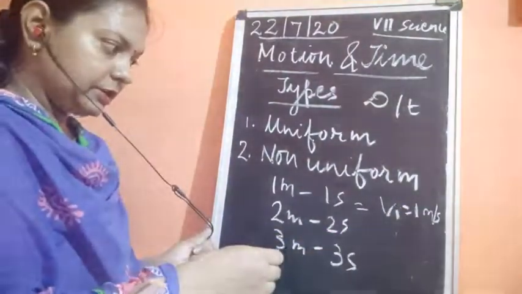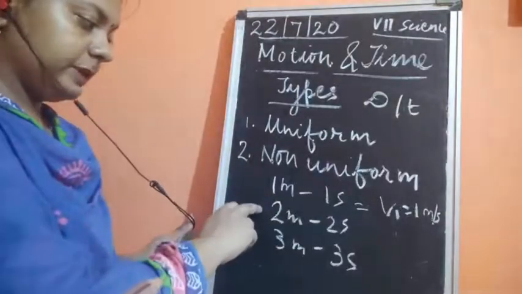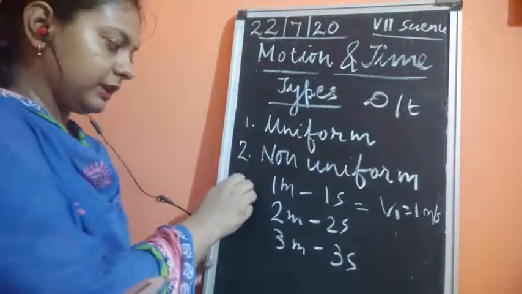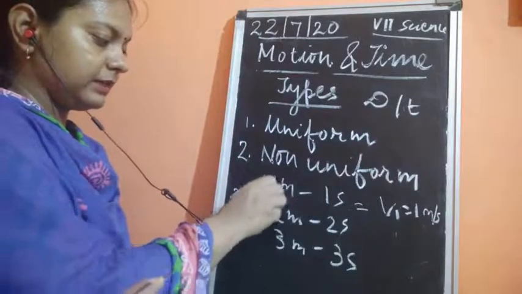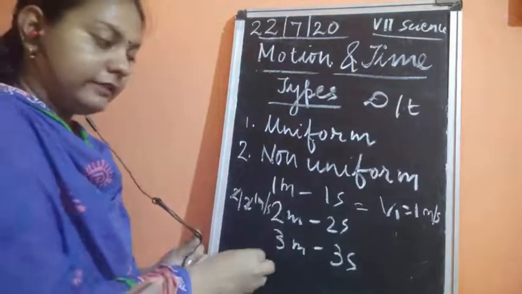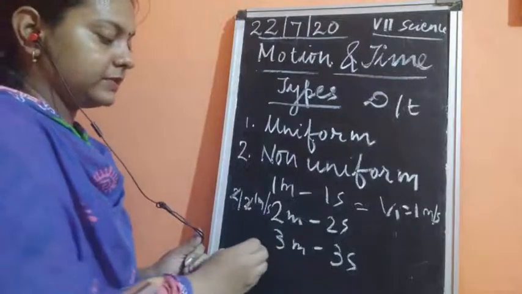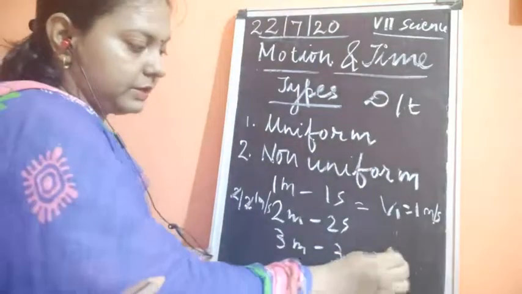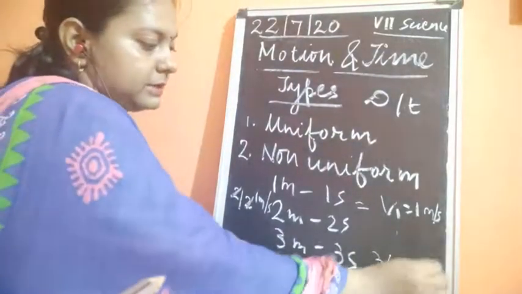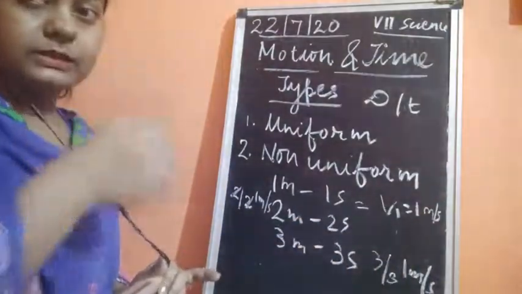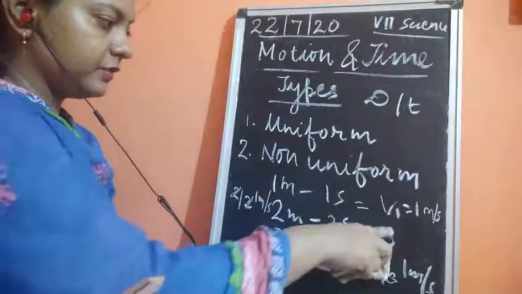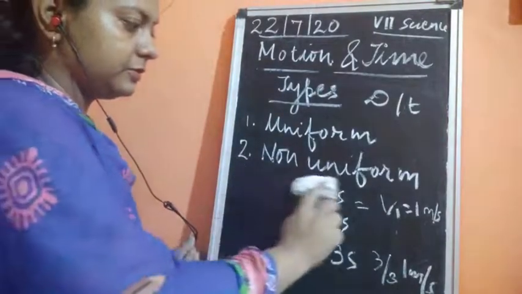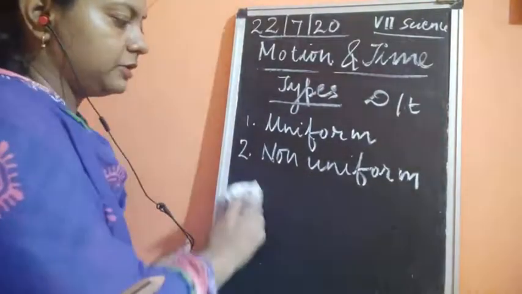Similarly, for the second point, distance upon time taken is again 1 meter per second. Similarly, when it is traveling 3 meters in 3 seconds, the speed is 3 by 3, which becomes 1 meter per second. It is traveling with a uniform speed.